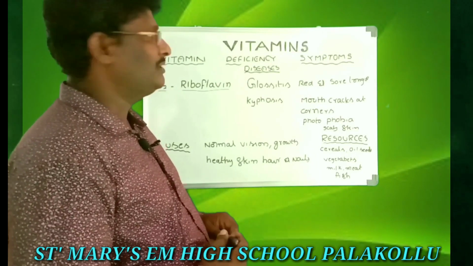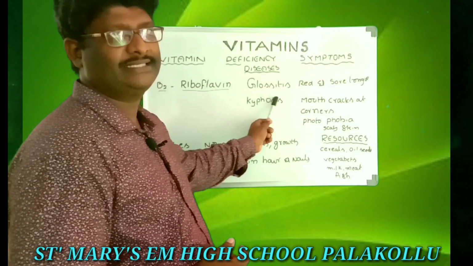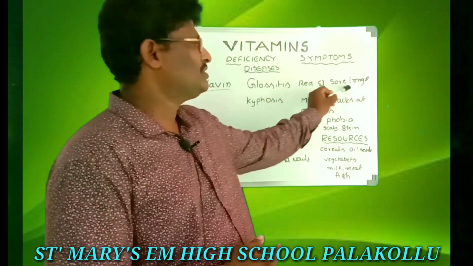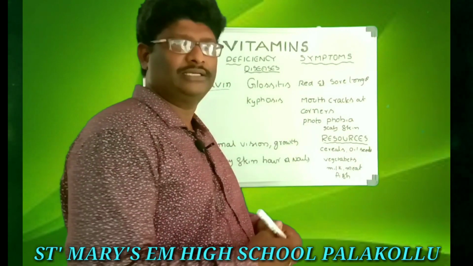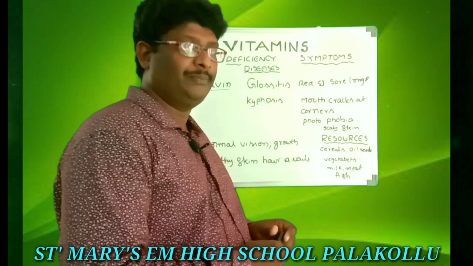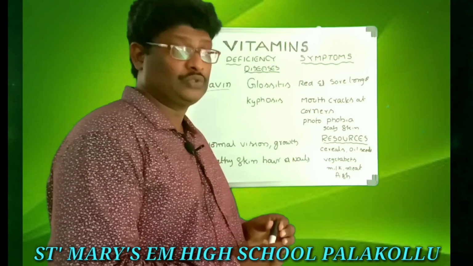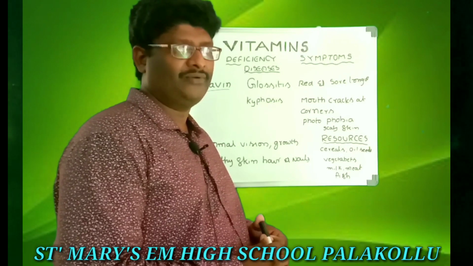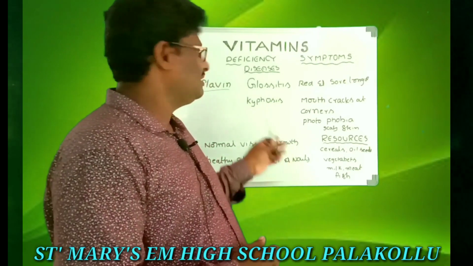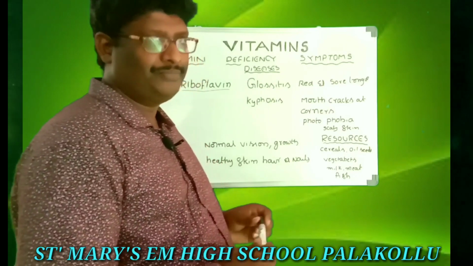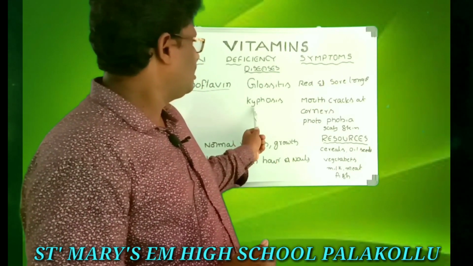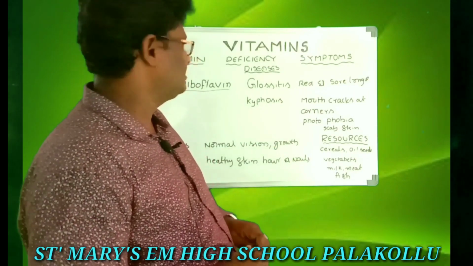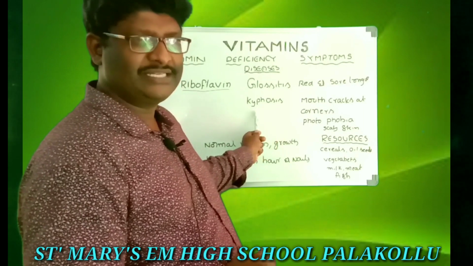In that, the first one, glossitis. Glossitis means red and sore tongue. Our tongue becomes very reddish in color and also sore. That is the symptom of glossitis. The next disease from the deficiency of B2, kyphosis. This is also a deficiency of B2.